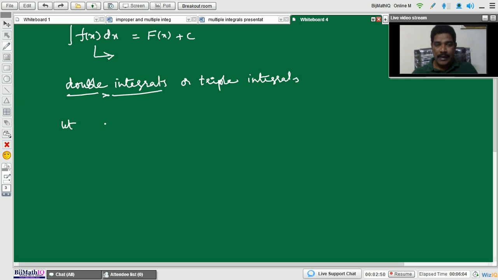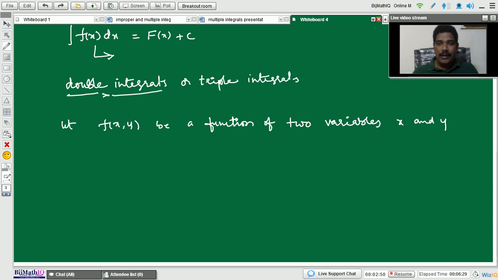Let f of x comma y be a function of two variables x and y, and let this function be defined over some region or domain.